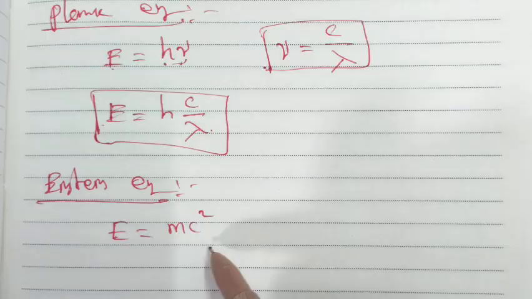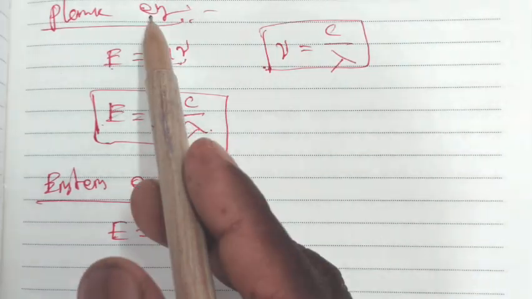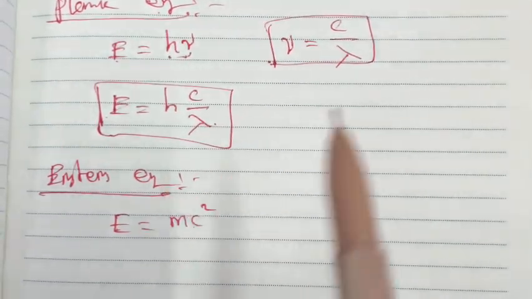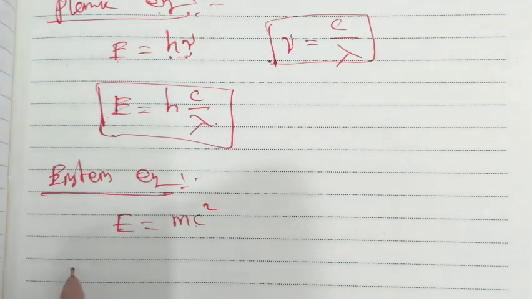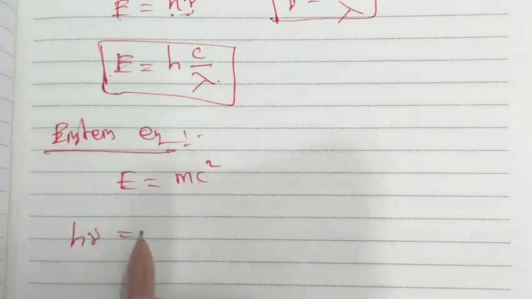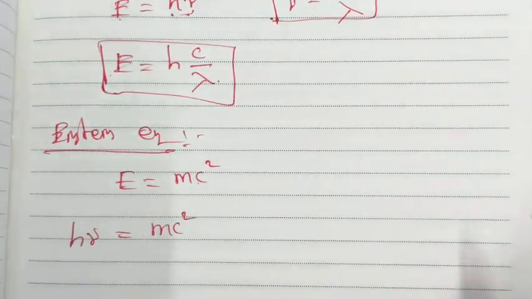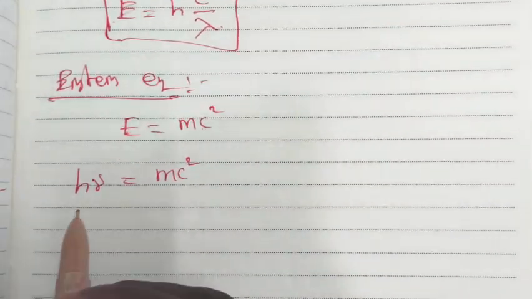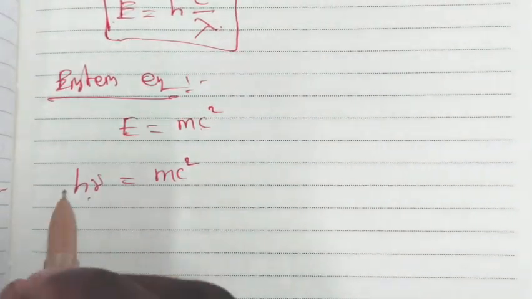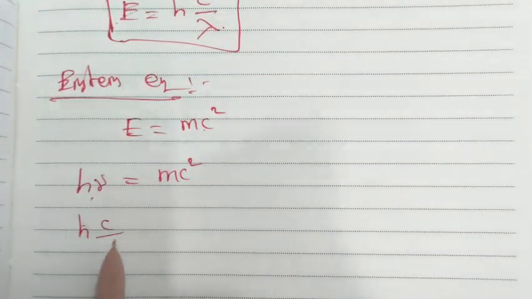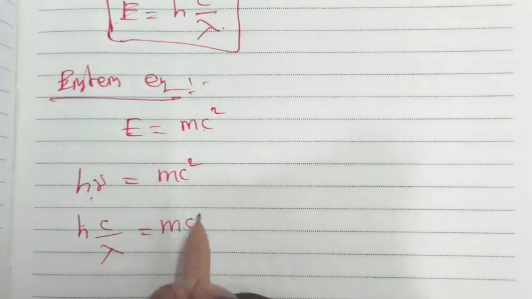Now we correlate the Planck equation with the Einstein equation. We get h nu is equal to mc squared. Since nu is equal to c by lambda, hc by lambda is equal to mc squared.